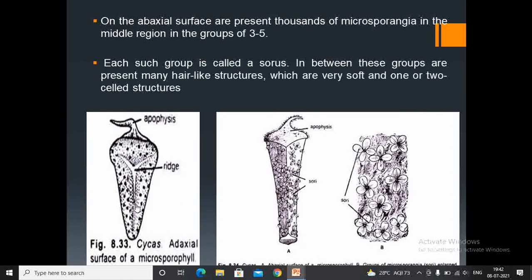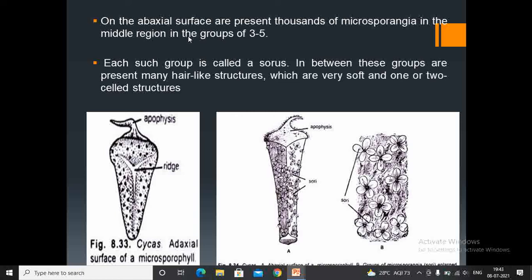This is an individual microsporophyll detached from the male cone. So this is the ridge portion, a somewhat bulged portion present on the microsporophyll. This is a blunt tip position which is called the apophysis.